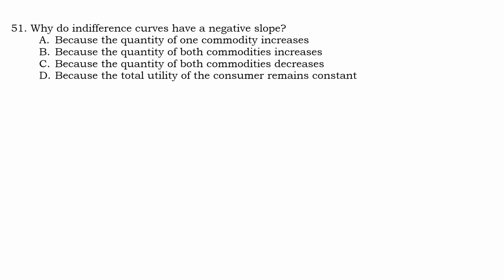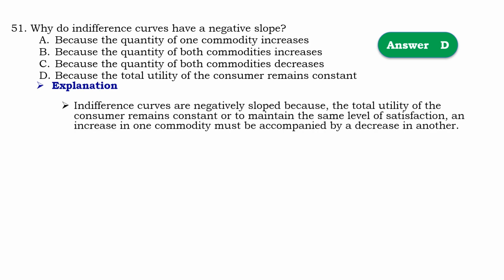Question number 51. Why do indifference curves have negative slope? So that should be D, because the total utility of the consumer remains constant. Means that indifference curves are negatively sloped because the total utility of the consumer remains constant, or to maintain the same level of satisfaction, an increase in one commodity must be accompanied by a decrease in another.